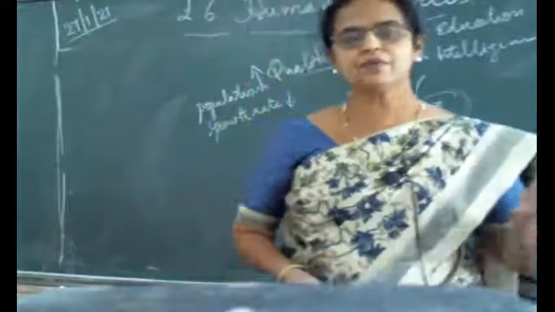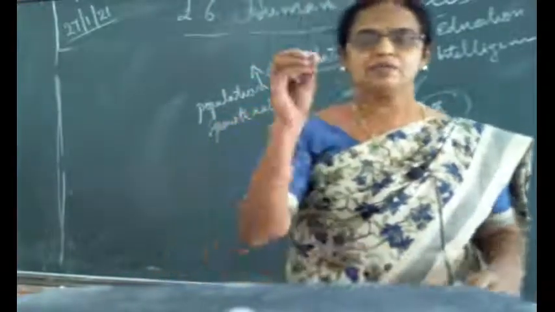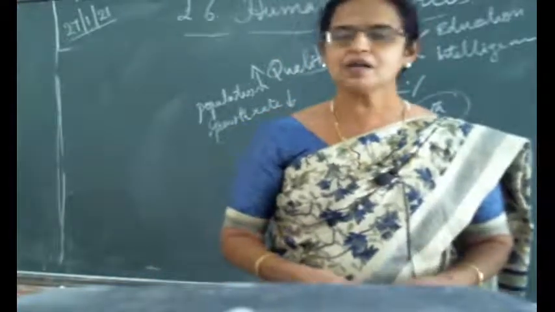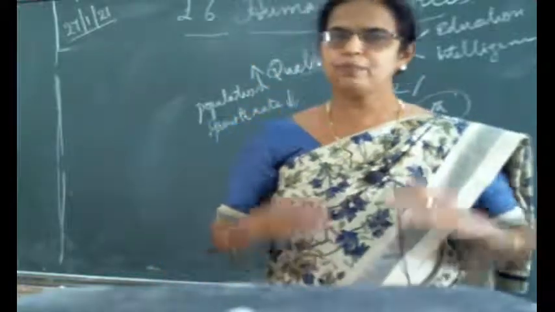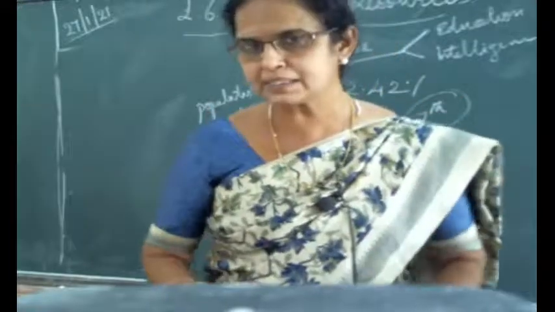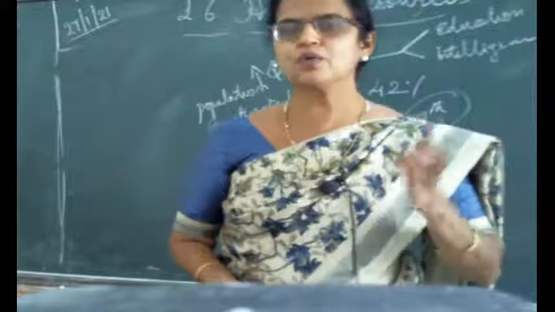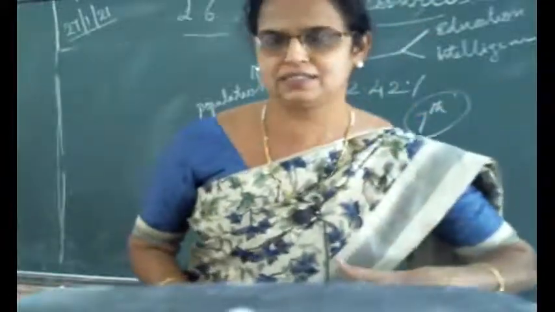Earlier, in everyone's house, if you ask your grandparents, there may be 6 children, 8 children, like that in each and every family. But nowadays, 1 or 2. Yes, no? So the population is increasing overall, the total number of members is increasing. But nowadays, in every family, one or two children only. It means that the population growth is decreasing.